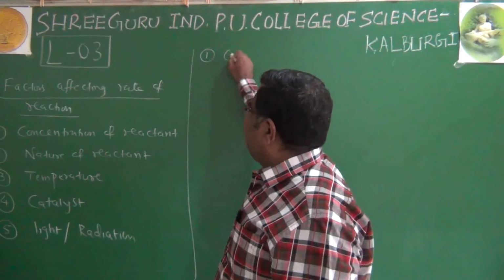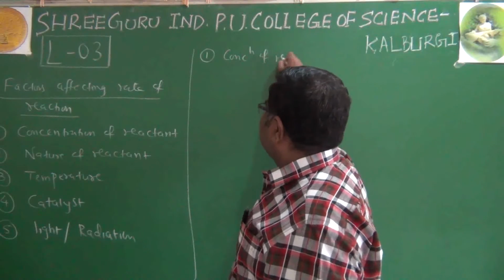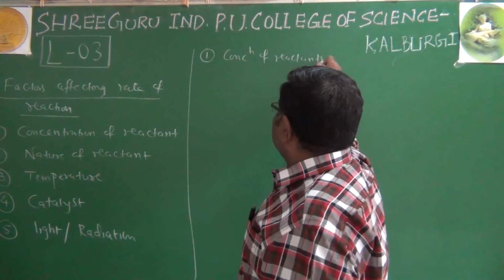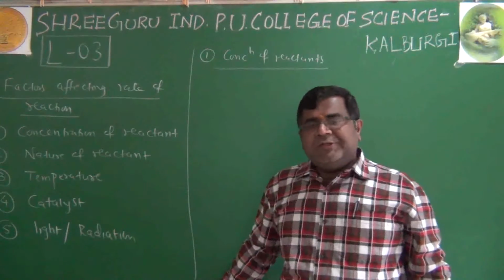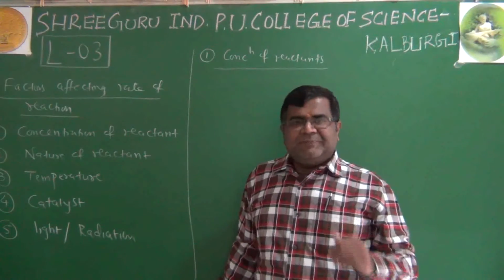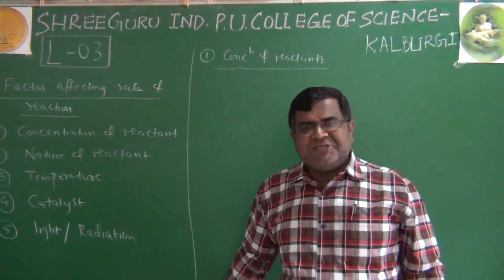So first, if we look at the concentration of reactants, what do you think about the relationship between rate of reaction and concentration of reactant?